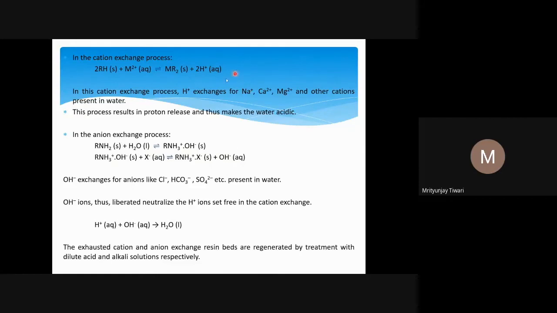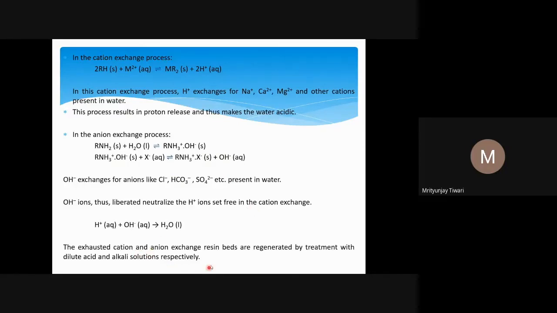But we do this after the previous step. So H+ ion is released because of the cation exchange process, and OH- ions are released in the anion exchange process. And this H+ and OH- ions, their numbers will be the same. They will react to form water molecules, and so now the solution will become neutral again. And the anions that can be exchanged with OH-, any anion that you see, Cl-, bicarbonate, sulfate, these are the three ions we have seen in hardness. Other anions can also be removed there.